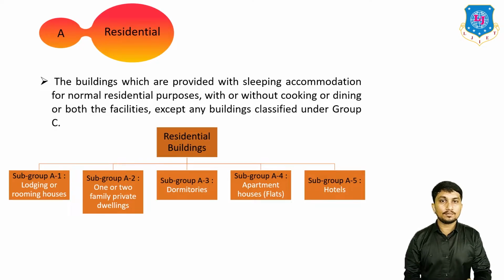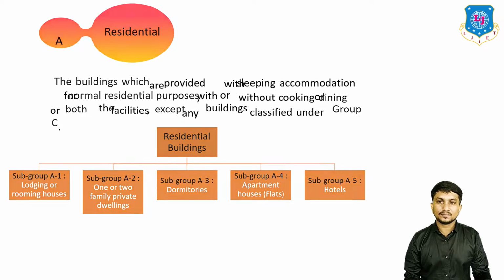These are further divided into five groups: A1, A2, A3, A4, and A5. A1 is lodging or rooming houses. A2 is one or two family private dwellings. A3 is dormitories. A4 is apartments, houses, or flats. And A5 is hotels.